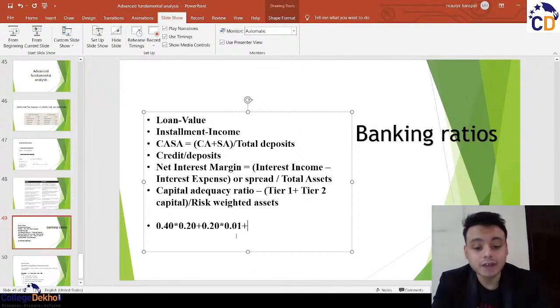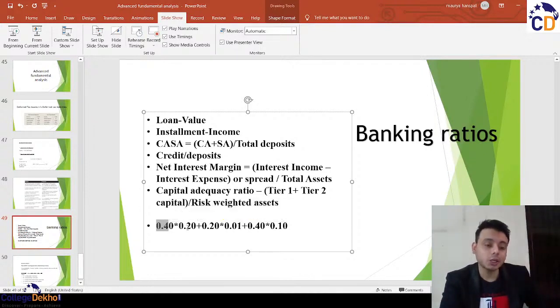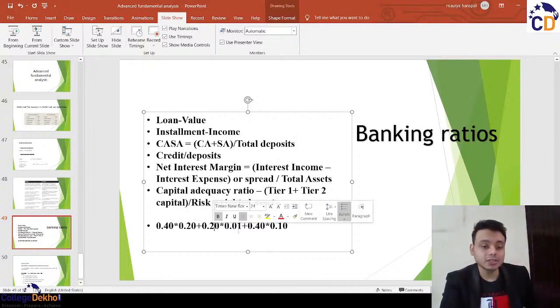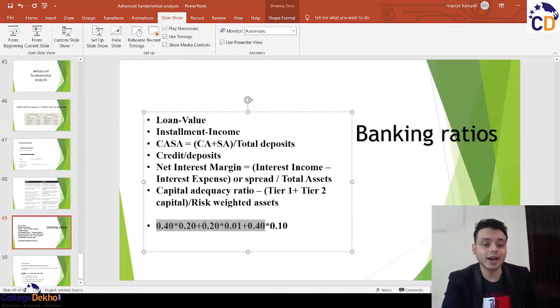Now 40 is left. Suppose that rest 40 you also took as debt. And in debt your riskiness was 10%, 0.10. So 0.40 is the proportion of equity into 20% risk, plus 20% in treasury bills with 1% risk, plus the remaining 40% in debt with 10% risk. So this is how you calculate the risk weighted assets.